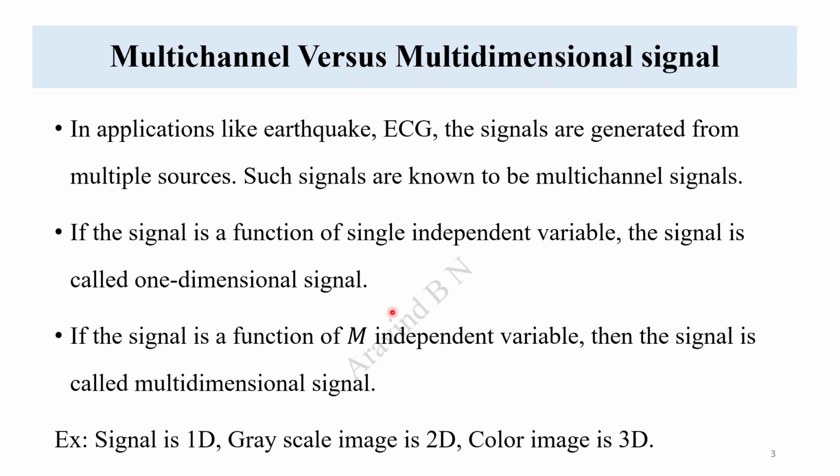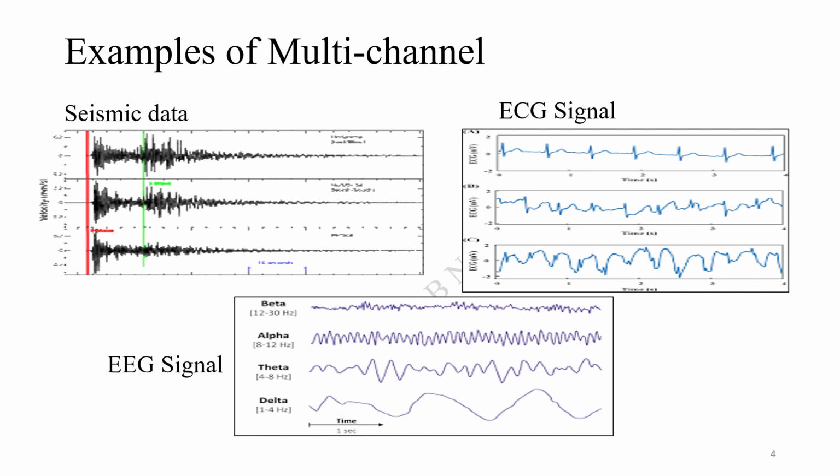Right? So for example, a signal is one dimension, an image with a grayscale is two dimension, a color image is a three dimension. Now let us go through the example for both multi-channel as well as the multi-dimensional. First one, going with the multi-channel realization. This is for the seismic data, that's the earthquake related data. Here the data is being taken from three different channels that is being processed later. Like that, with respect to ECG, as you can observe over here, it is not from a single channel, again multiple channels. Also EEG, it is also from multiple channels that has been taken.